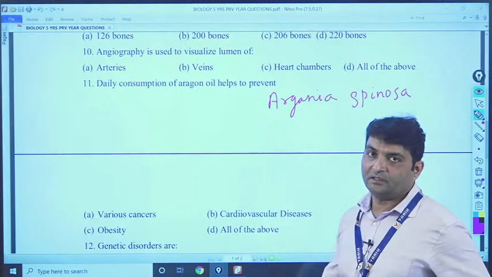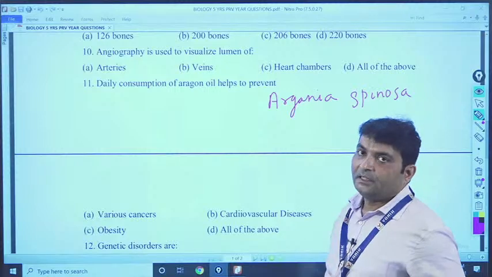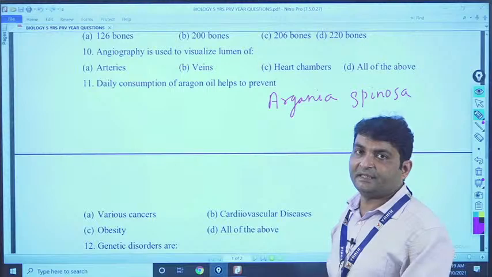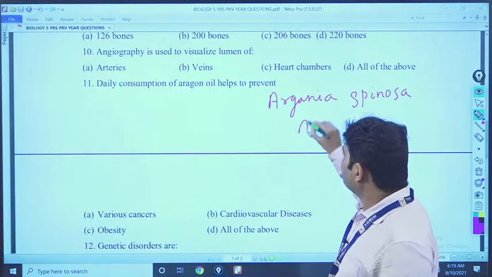Argania spinosa is the name of that tree, and it is mostly available in the North African country called Morocco.